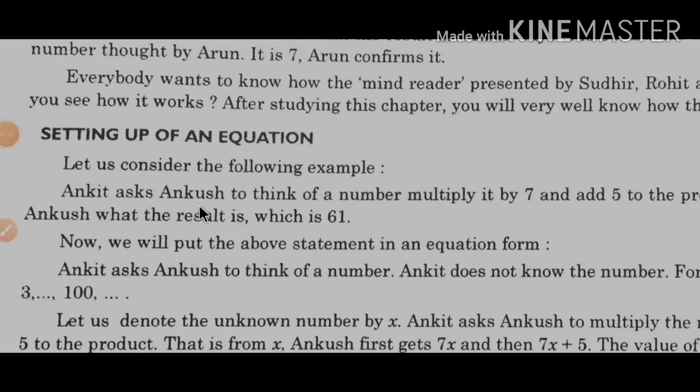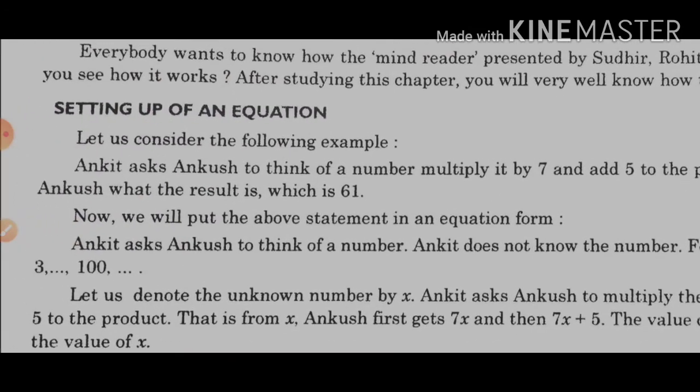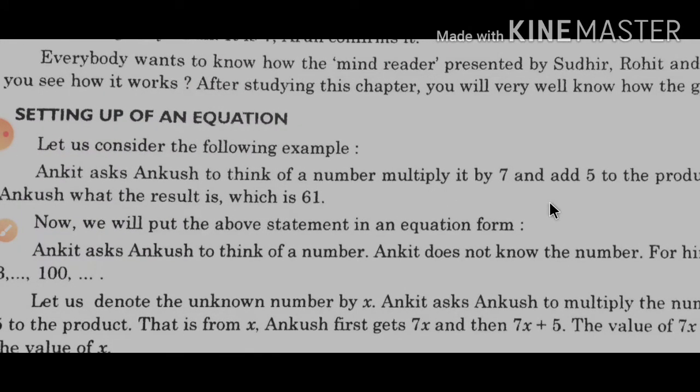Ankit asks Ankush to think of a number, multiply it by 7 and add 5 to the product. Then he asks Ankush what the result is, which is 61. Now we will put the above statement in equation form. This is a statement. First of all, you have to think of a number. After that you multiply it by 7 and add 5. You have to think of a number, and who will find the answer? Ankit will say.